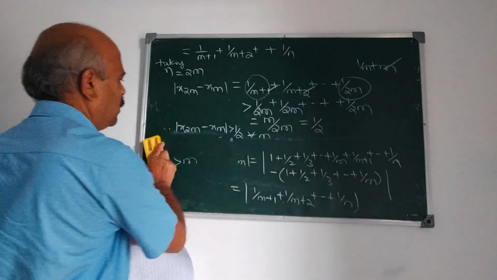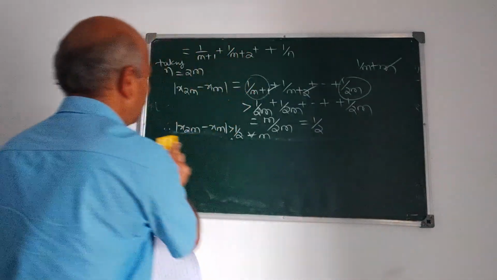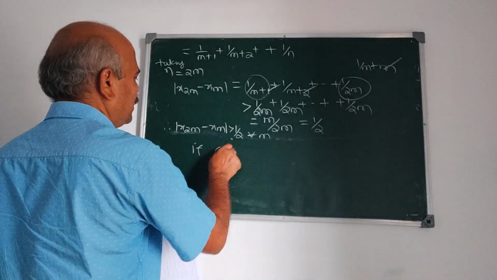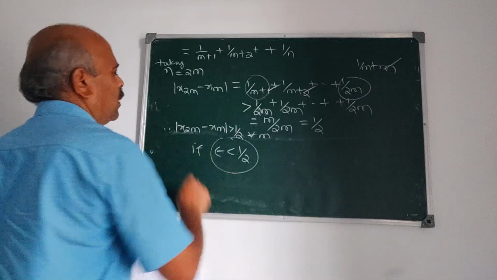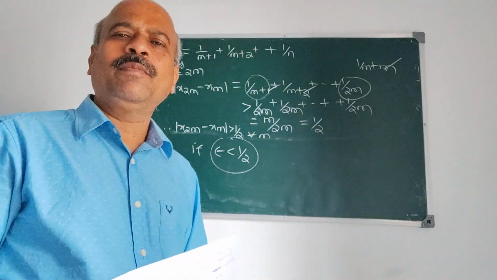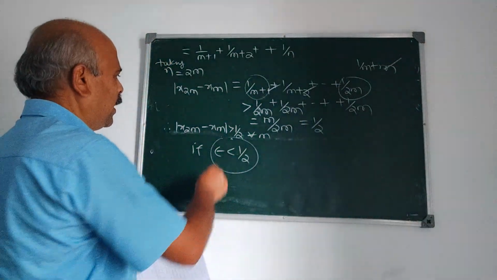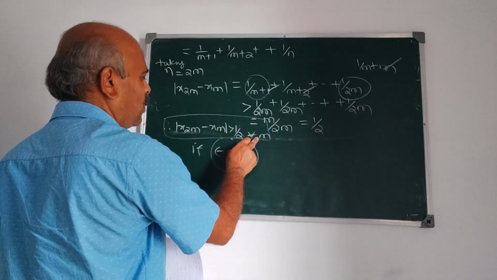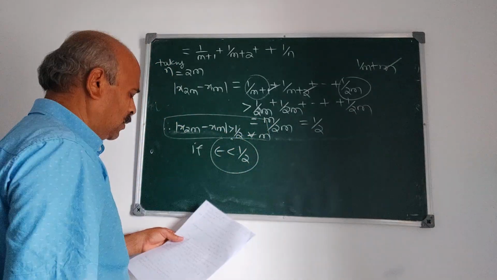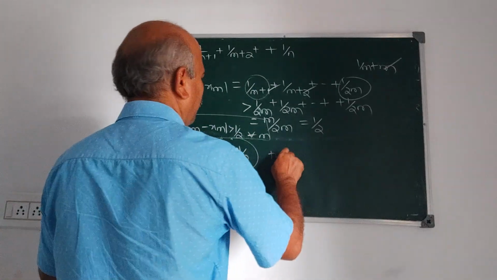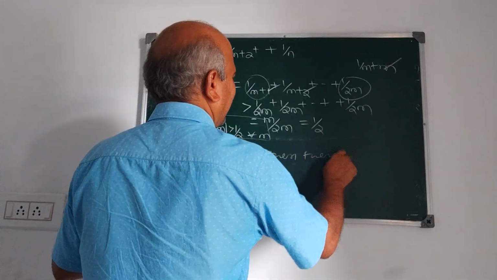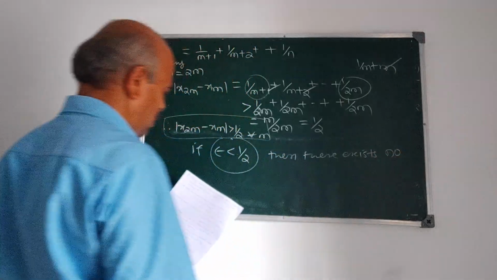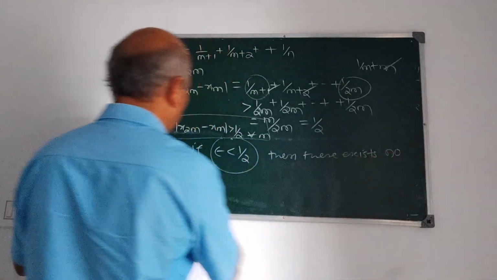Now what happens? This implies, if epsilon is less than half, because epsilon is any arbitrary positive real number, and what we have proved is x2m minus xm is greater than half for all m. If epsilon is equal to half, then there exists no natural number.